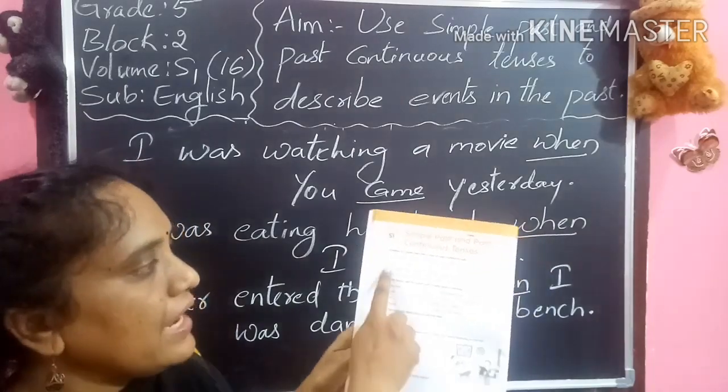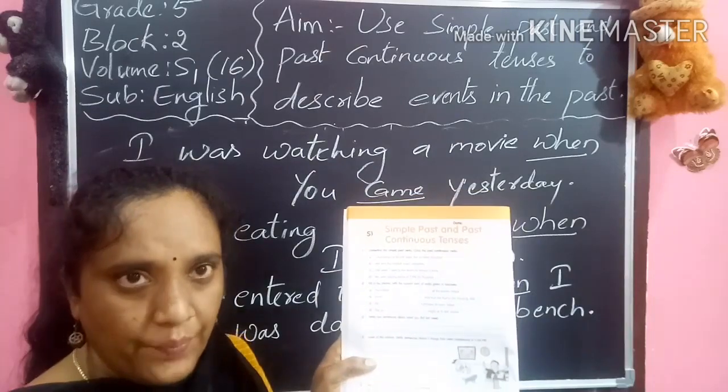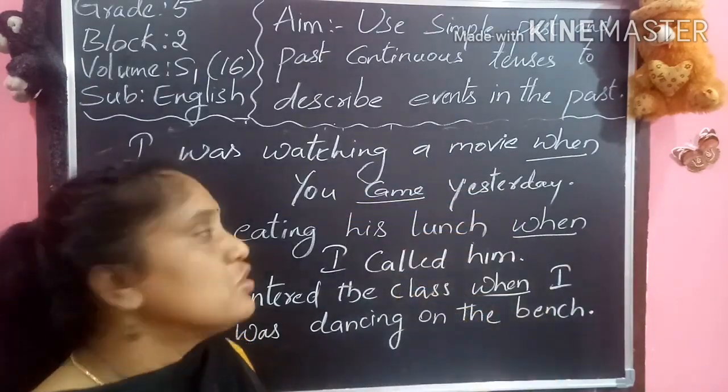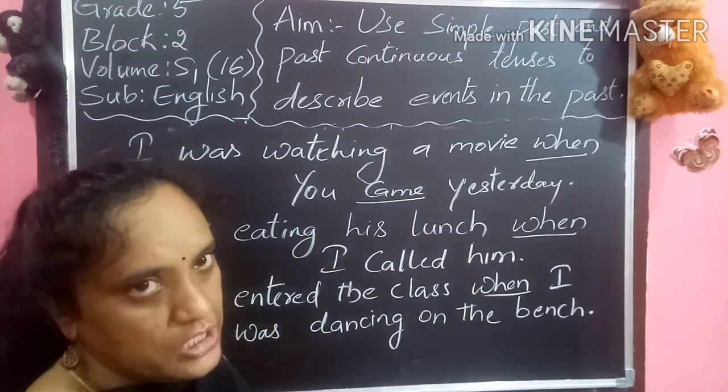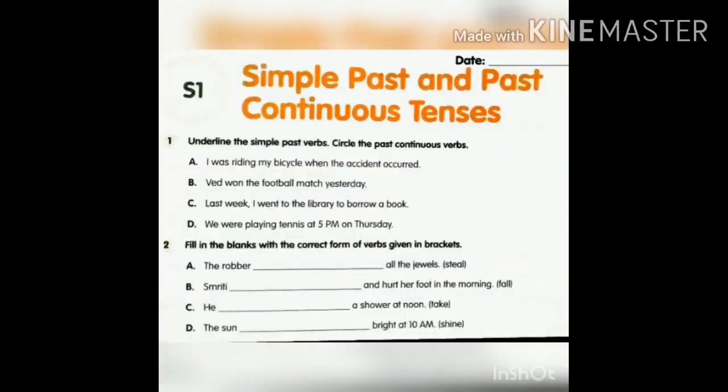Okay, so you must underline. If you see the first question, I will show you this separately. So if you want, you can take a screenshot of this. Okay, kids. So kids, see the first one. Underline the simple past verbs. Circle the past continuous verbs. So you are supposed to only underline the simple past verbs, not the full sentence, but only the verb. I told you previously that it is based on the verb.